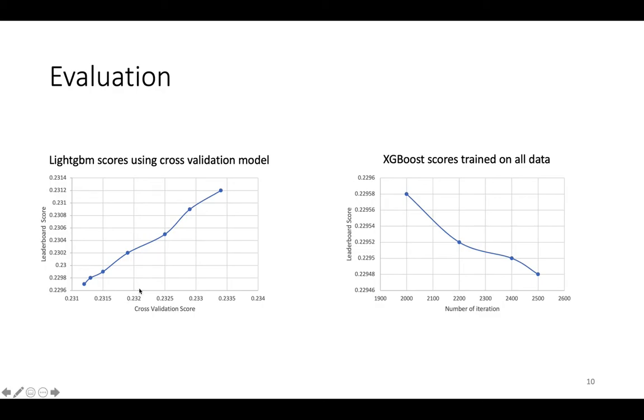But at some point, we found that it's very difficult to improve the validation score. Then we started to train the model on the entire dataset and just evaluate the performance of the model using the leaderboard score. Here you can see XGBoost trained on the whole dataset as a function of the number of iterations. By increasing the iterations, which means training more and overfitting to the training data, we can improve the leaderboard score.